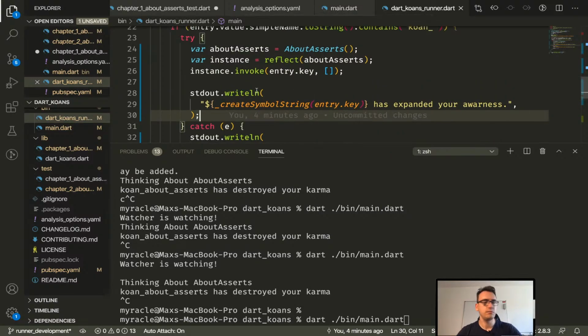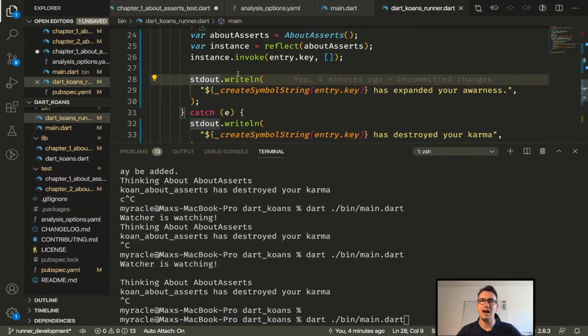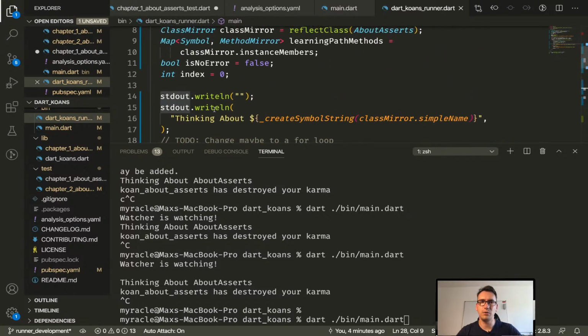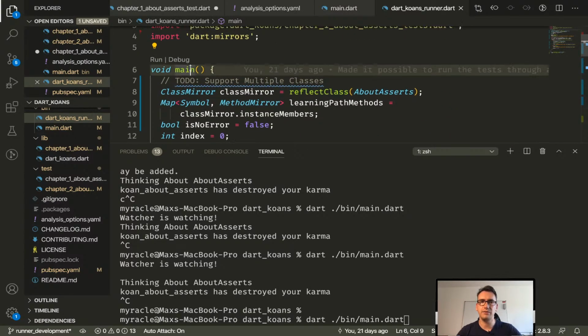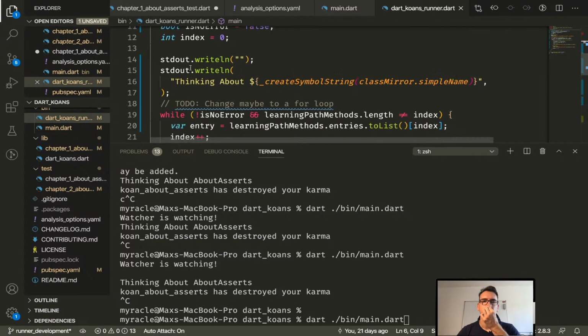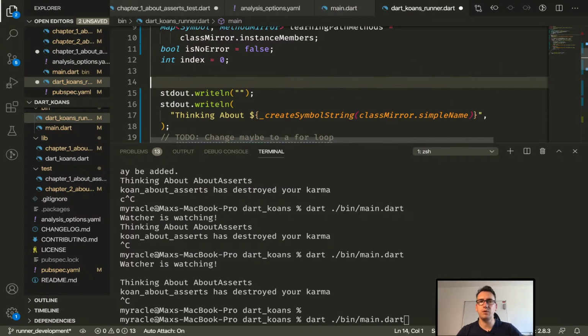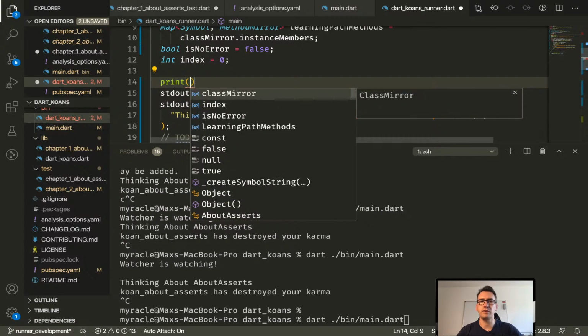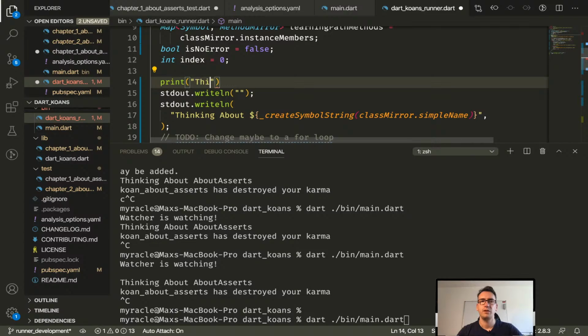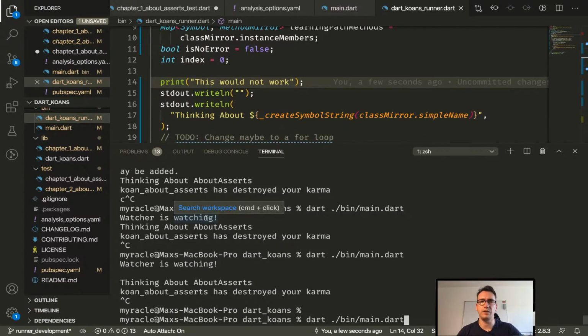And in our runner, is he done now? So we have this stdout write line, right? So this whole part needs to send its information somewhere, I thought. Or how does it work with that stdout? Can I do a print here in that area? I don't think so, right? So this would not work. At least I think that would be too easy.